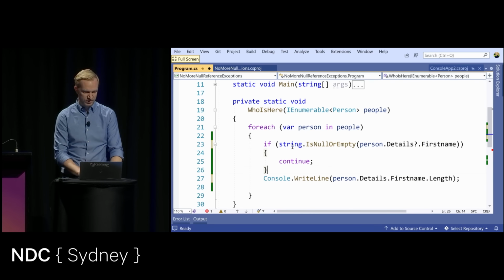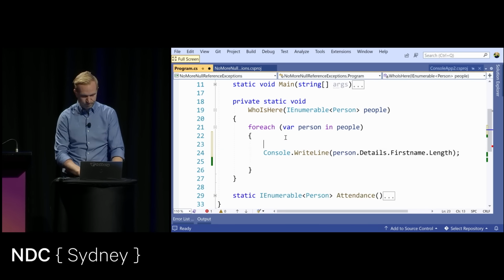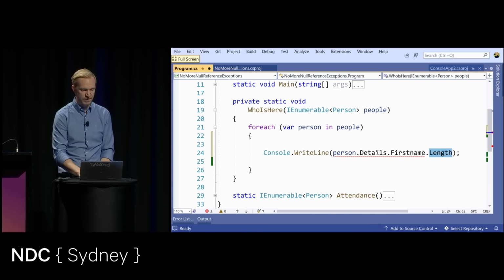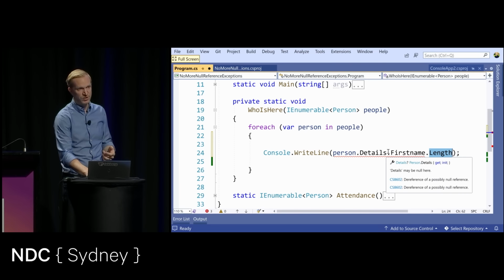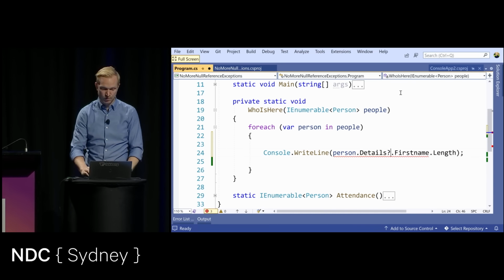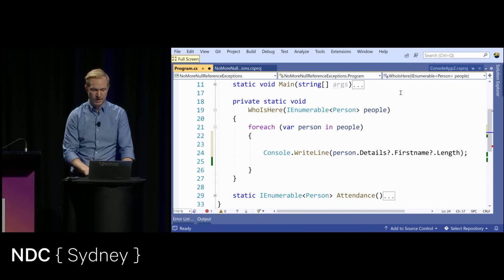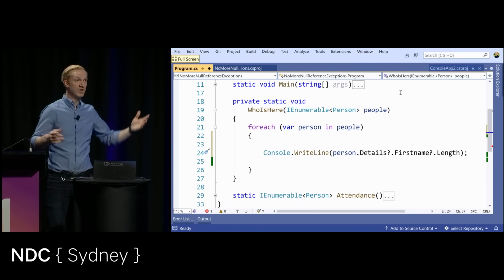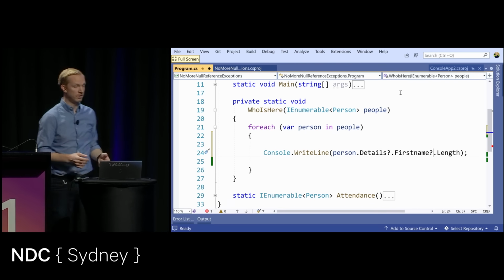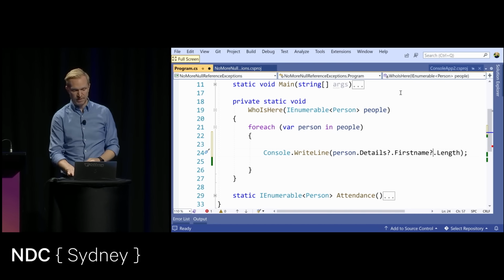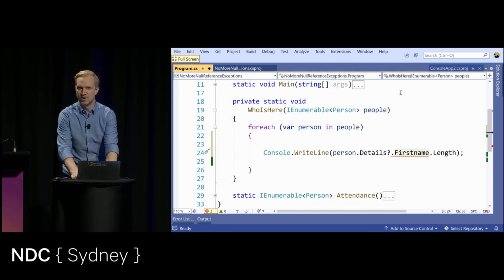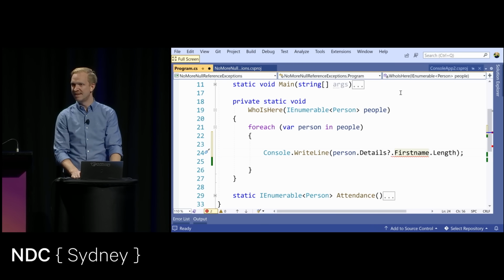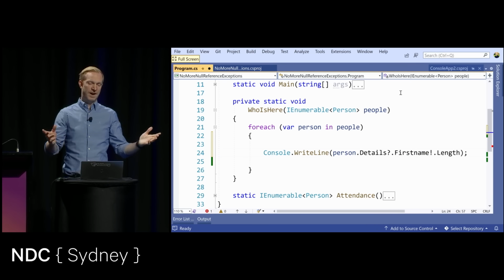But then again, this here doesn't look very beautiful, so I'm not going to do that. But this here is showing you that we could track that this would be a problem. But in this case, maybe I don't just want to perform a null check. I can do the null conditional operator to check that, well, maybe we just want to get that value if it's not null. What I can also do, if I remove that again, you'll see that we have a warning. I could also use a null forgiving operator, or the dammit operator, to say, well, I've performed a null check.